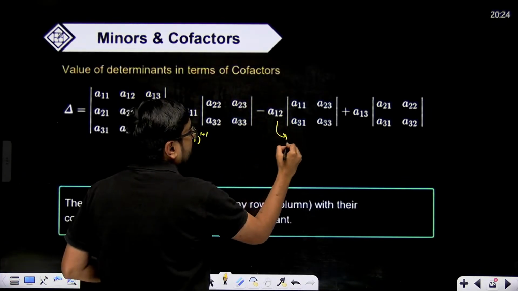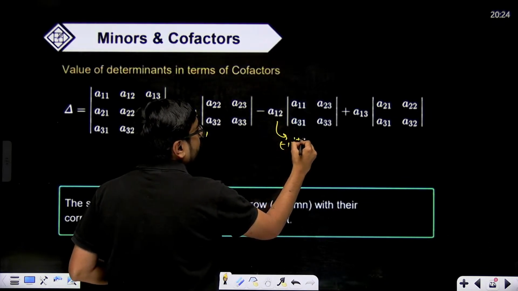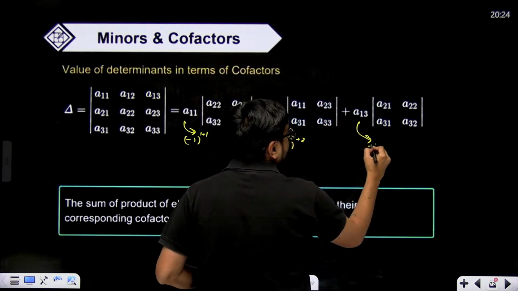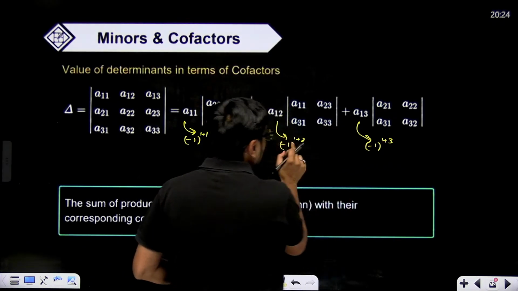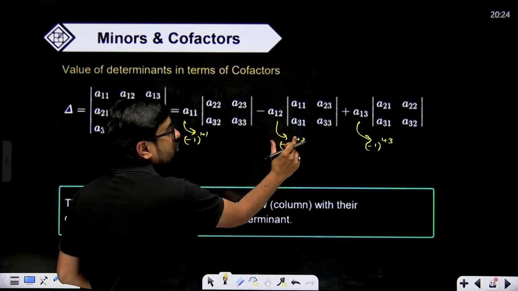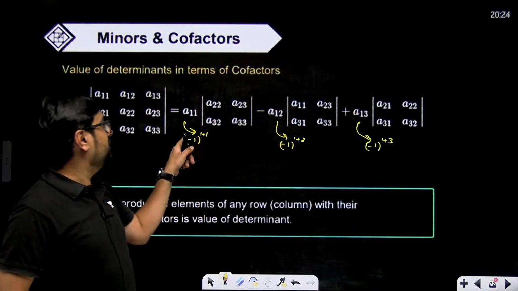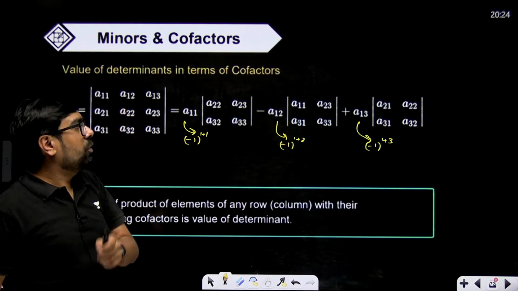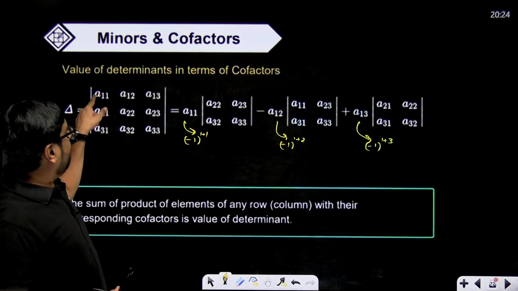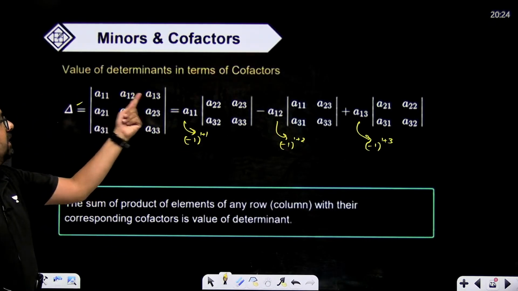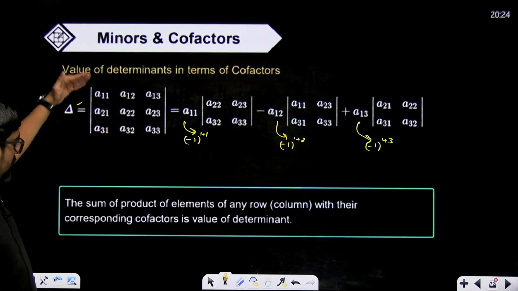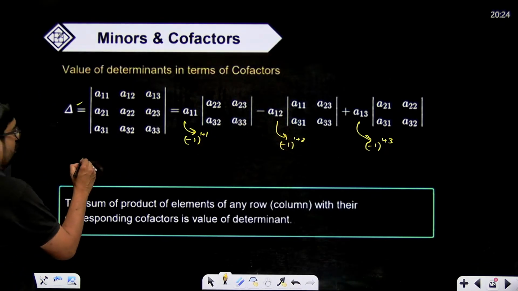A12 will be multiplied with minus 1 to the power 1 plus 2, and A13 will be multiplied with minus 1 to the power 1 plus 3. So only this will become negative. Minus 1 to the power 3 will be negative, and minus 1 to the power 4 will be positive, minus 1 to the power 2 will also be positive. So A11, if you are solving row wise, you can solve column wise also. You can do it like this also.